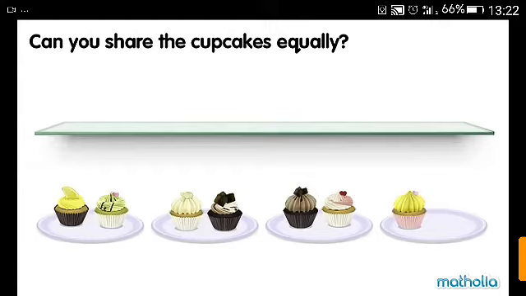How many cupcakes are on each plate? 2, 2, 2, 1. The number of cupcakes on each plate is not the same. We cannot share the cupcakes equally. We cannot share 7 cupcakes equally on 4 plates.